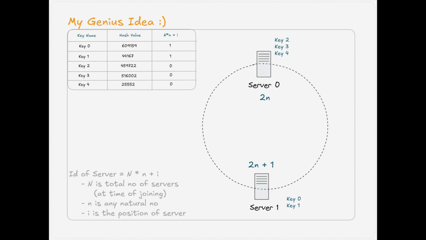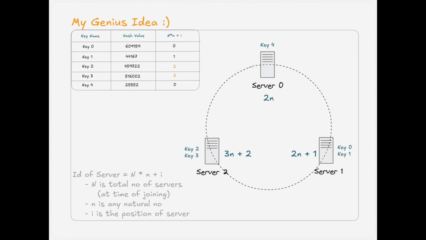When I add a new server, I just don't touch the existing ones. I simply compute its identity using the new total server count, where identity will now be equal to the new server count times n plus the new updated position. So S0 and S1 will keep their old spot, and now the new S2 will take its new position, which in our case will be 3n plus 1. Then I simply traverse through the ring clockwise, and any key whose hash now fits the new identity moves to S2. Simple, right? Visually, it looks perfect, only a few keys moved, and I thought I finally built a scalable hashing,